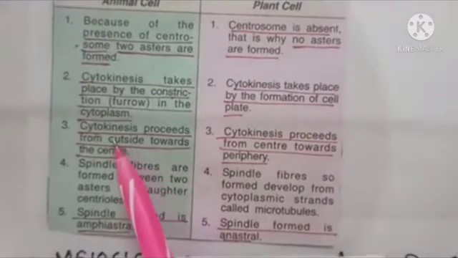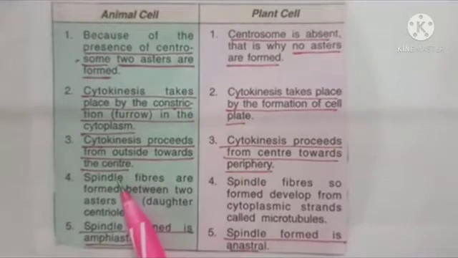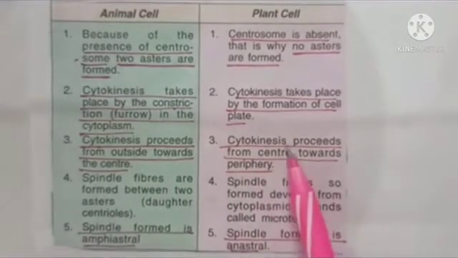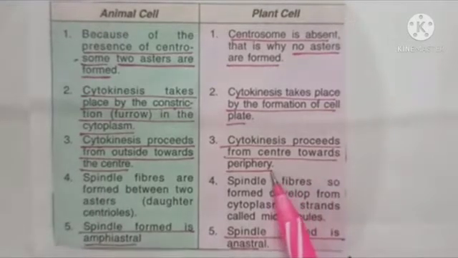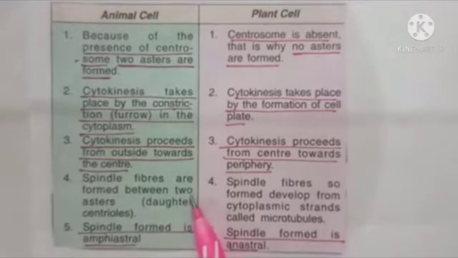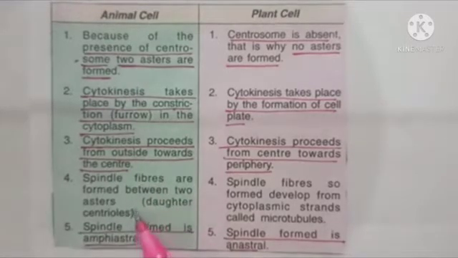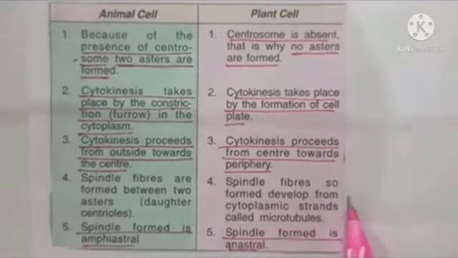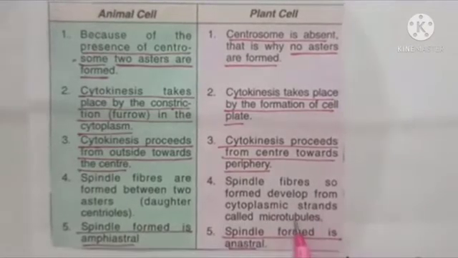third point: in animal cell, cytokinesis proceeds from outside towards the center, that I just showed you. And in plant cell, cytokinesis proceeds from center towards the periphery. Periphery means to outside. Next is your spindle fibers. In animal cell, the spindle fibers are formed between two asters, because in animal cell asters are there, but in plant cell spindle fibers develop from the cytoplasmic strands which are called microtubules.